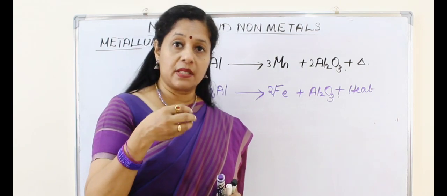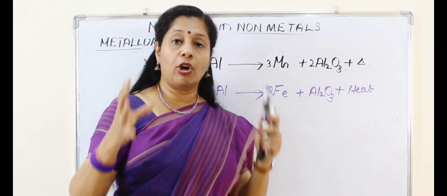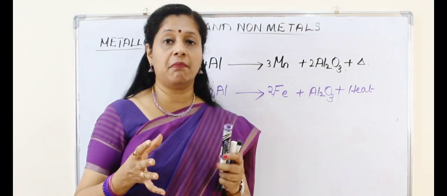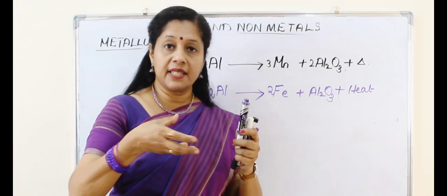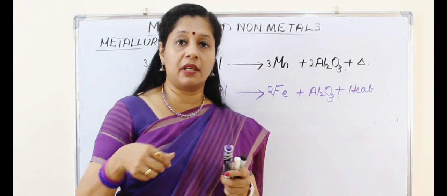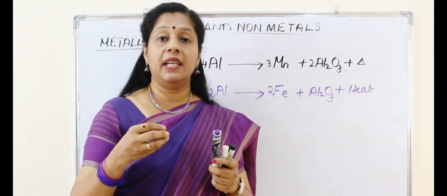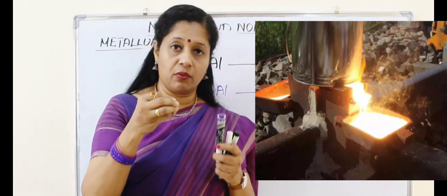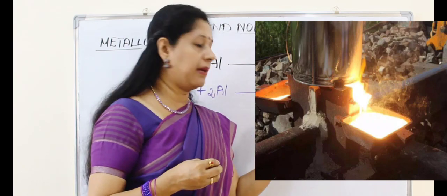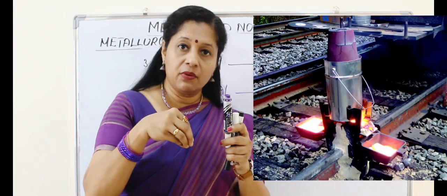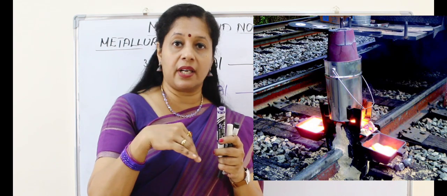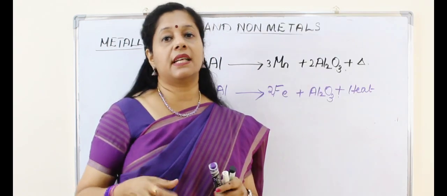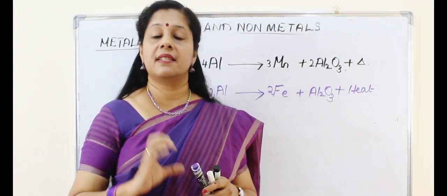So this can be used because with iron, we make lots of equipment, huge machine parts or railway tracks and all. But if there is a crack, how can we stick them together? Can we use any glue? No. We need a liquid metal itself. So we will be using this reaction to make molten iron, which can be used for sealing cracks or any damaged parts, so that on cooling down it will solidify and stick there.